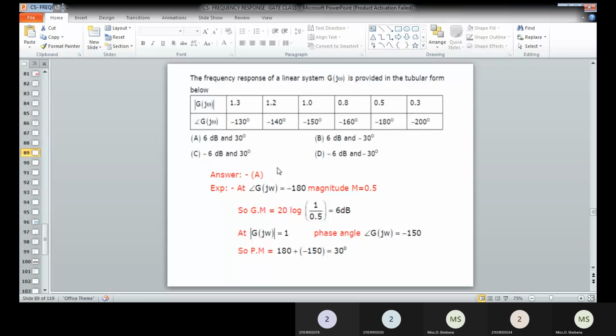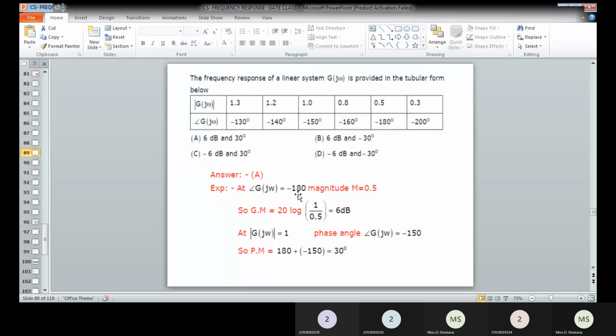In order to determine the phase margin, you have to consider 180 plus phi GC. And in order to determine the gain margin, the phase crossover is nothing but your minus 180.